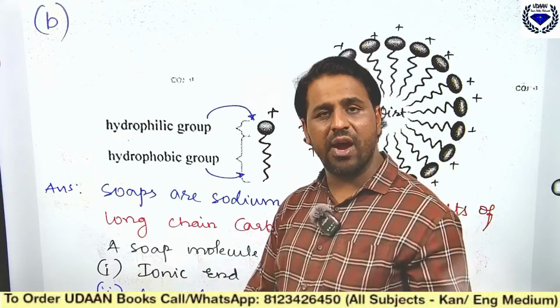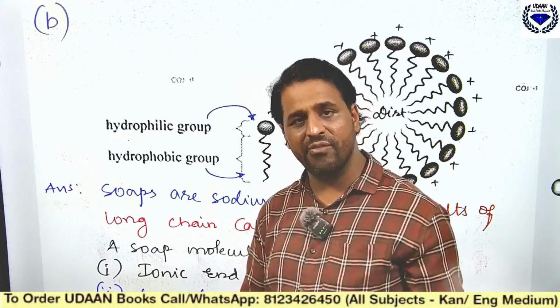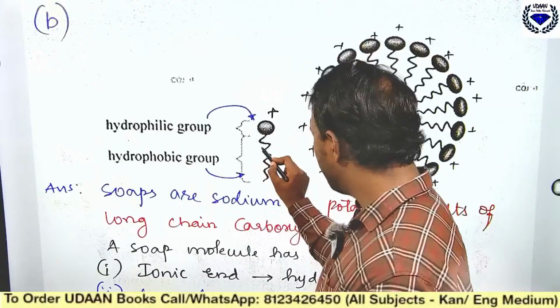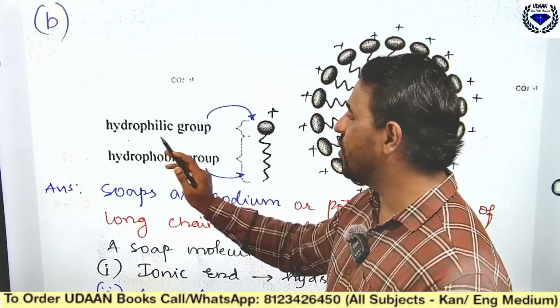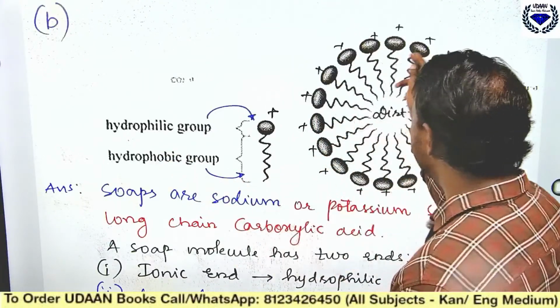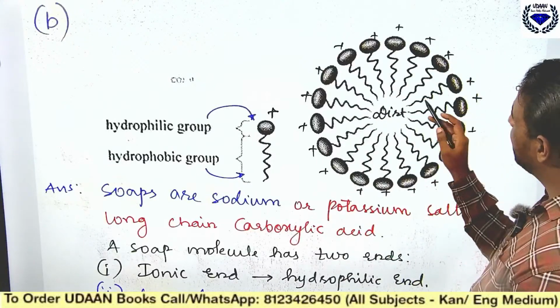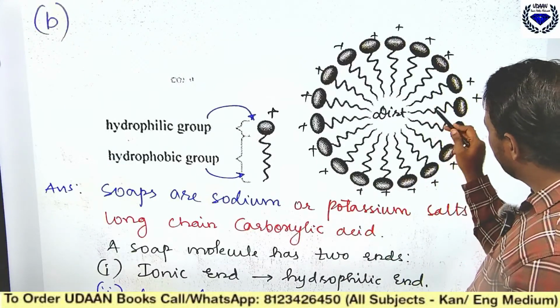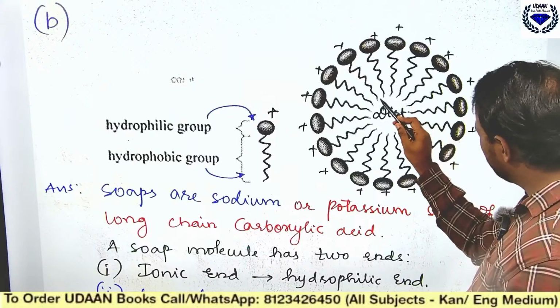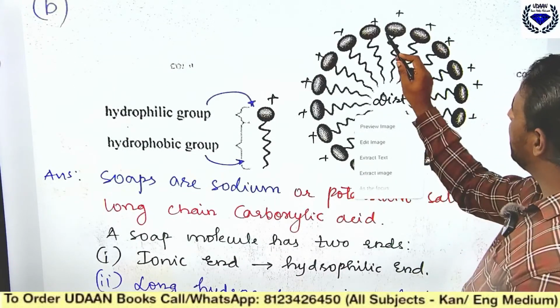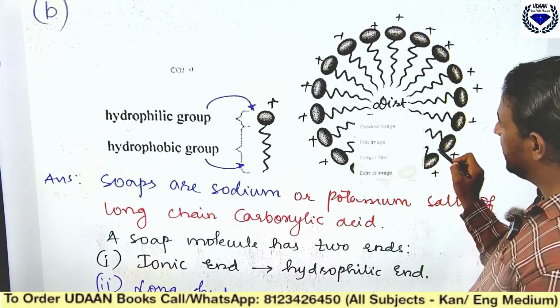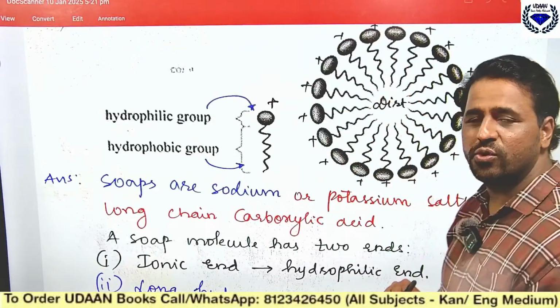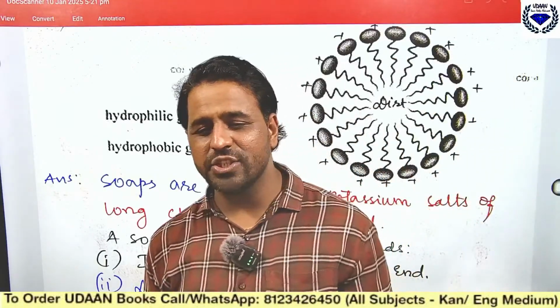If it is staying away from the water, it is staying with the dirt. This long chain hydrocarbon we call the hydrophobic group. In this figure, the long chain is attracted to the dirt, where the plus sign indicates the charged end, which is attracted towards the water. Like this you should be able to draw.